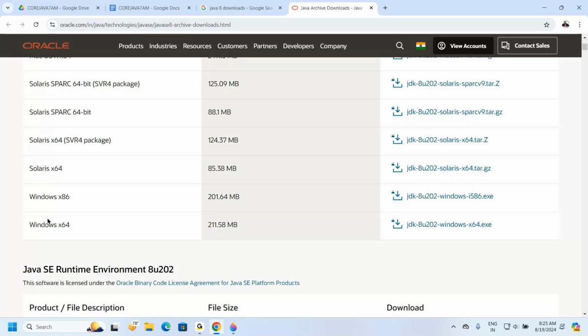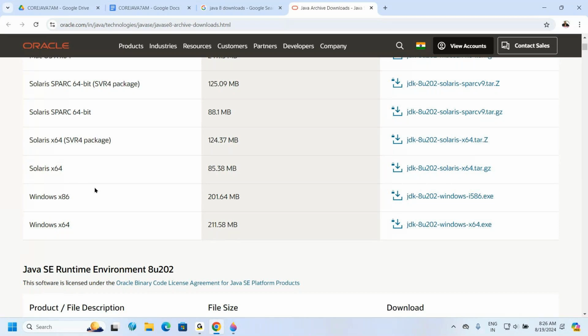But now I'm asking one question. If Java software is platform independent, why are there so many links and so many operating system specifications? They could provide just one link and specify it for all operating systems, if it were platform independent. But by seeing this content, what are we understanding? Java software is dependent on the operating system, since we are downloading per operating system. So Java software is dependent on the operating system.